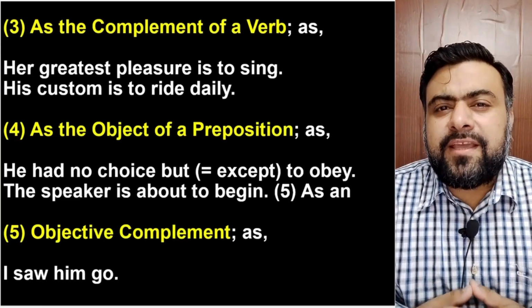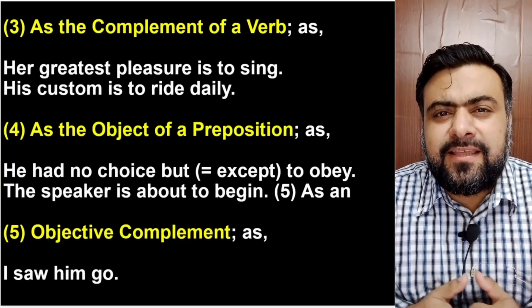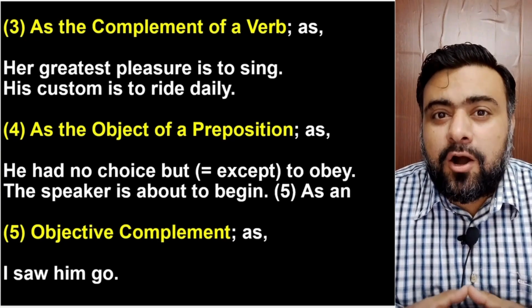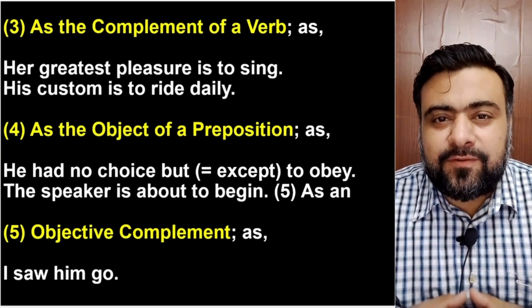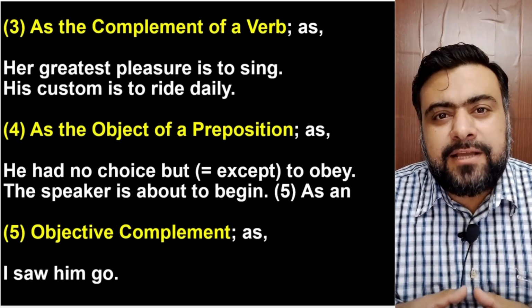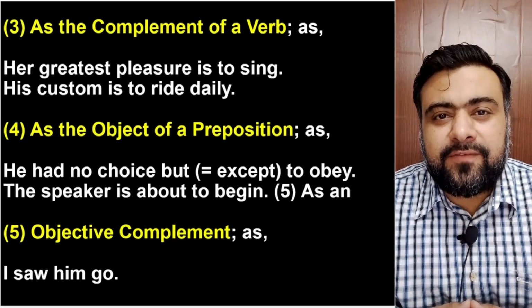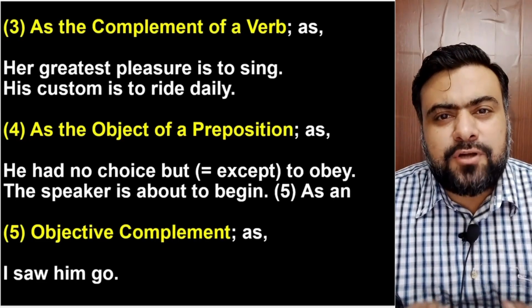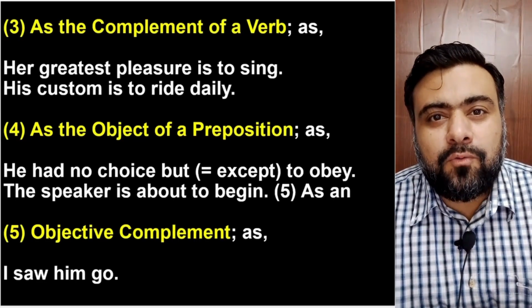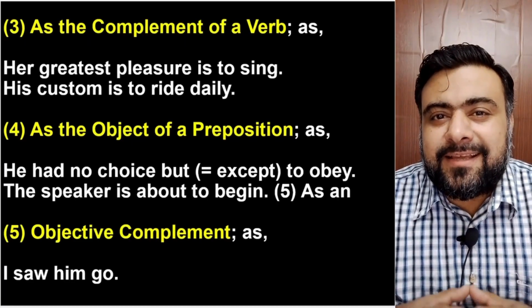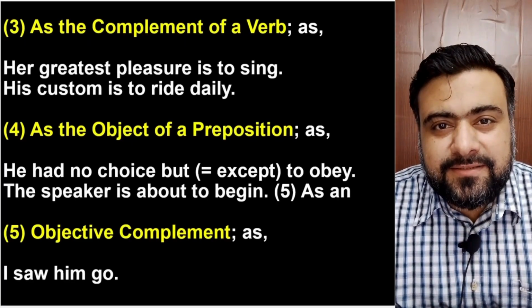Number 5. When the infinitive acts like the complement of the object. When it acts like the objective complement. For example, I saw him go. Now, go is the infinitive and it is the complement of the object him. I saw him go. Go is the complement of the object him in this sentence.